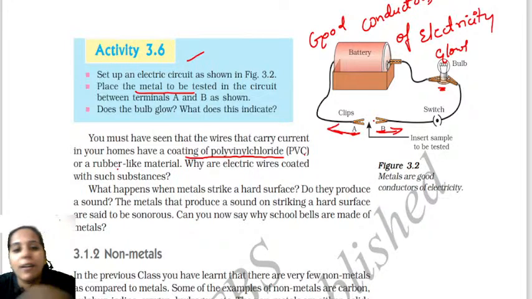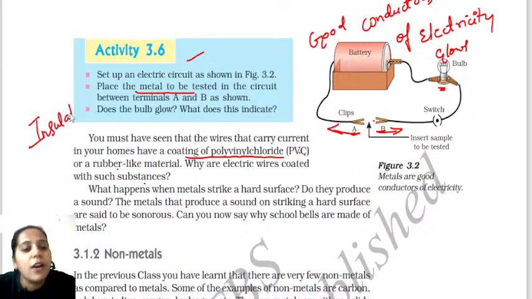I think you are trying to answer, I feel. So to avoid a short circuit, one of you had given an answer. So they are bad conductors of electricity. Absolutely, that is one thing. The rubber and the polyvinyl chloride are called insulators, children. That means they do not conduct electricity.